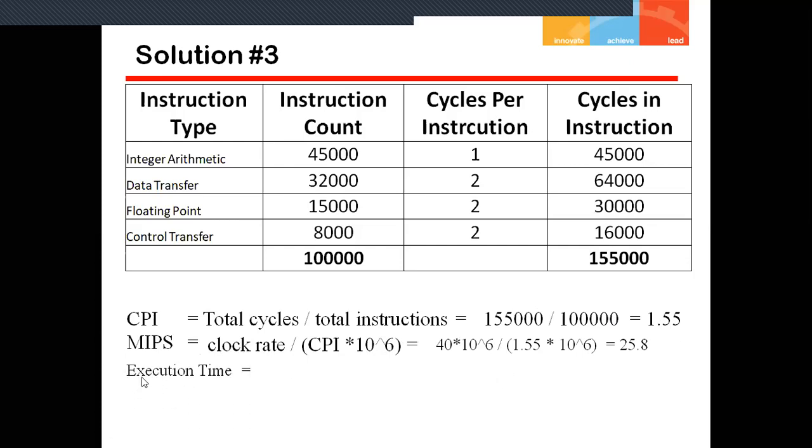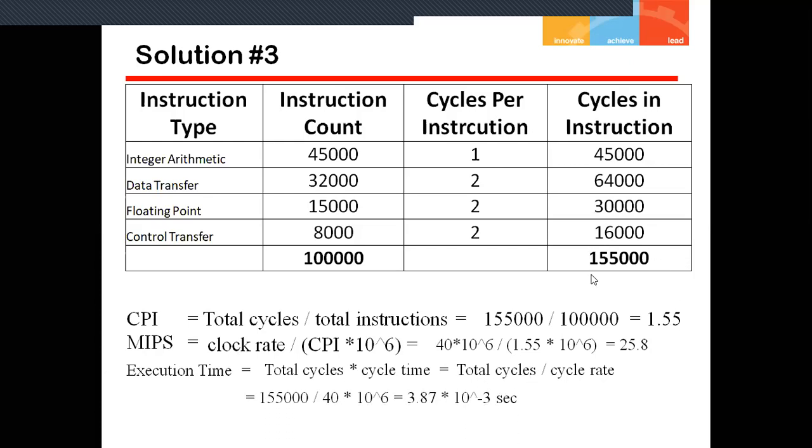Now the third part is execution time. How will you calculate the execution time? Execution time is total cycles multiplied by cycle time. Here again we have the clock rate, so the cycle time is written as one divided by the clock rate, meaning it is inversely proportional to the clock rate. So total cycles divided by clock rate gives me the execution time. I put in the value of total cycles, 1,55,000, divided by the clock rate, which is nothing but 40 megahertz.